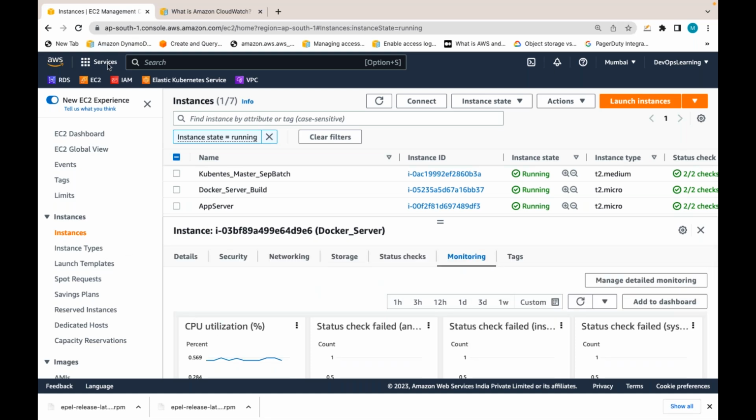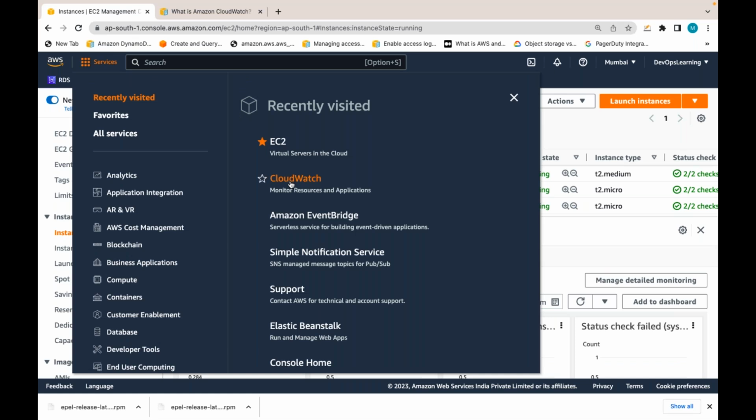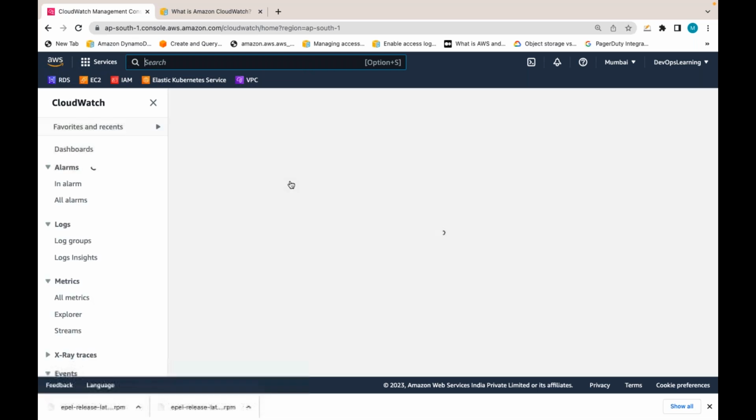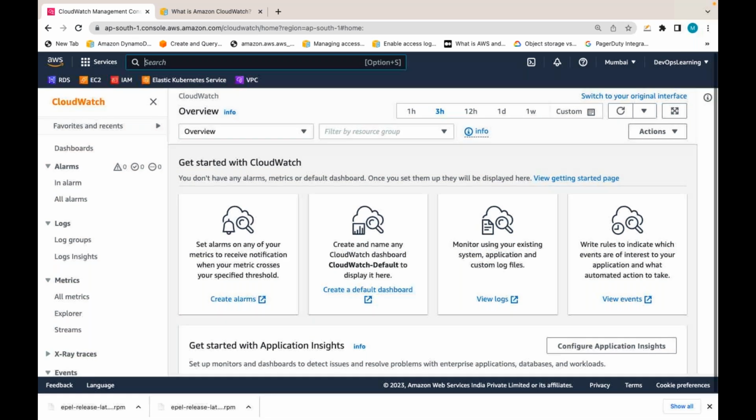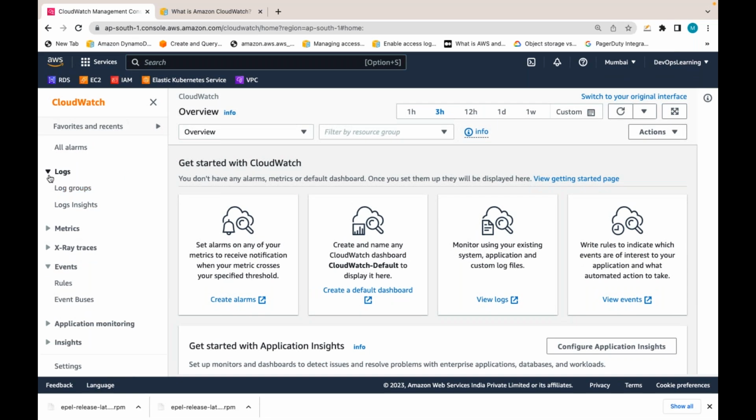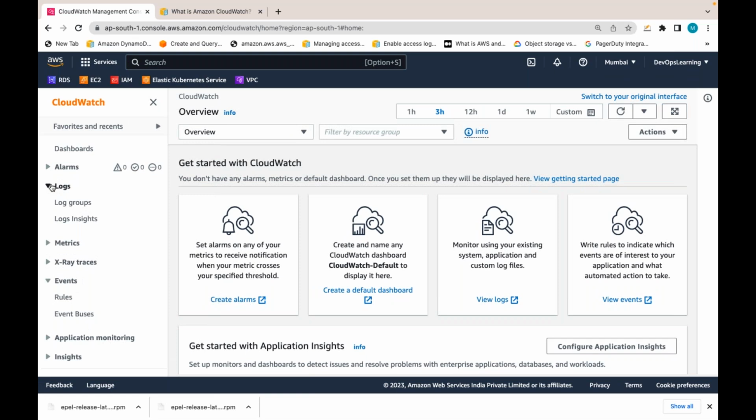If I go to CloudWatch also, there is one service called CloudWatch. You can see metrics and alarms.